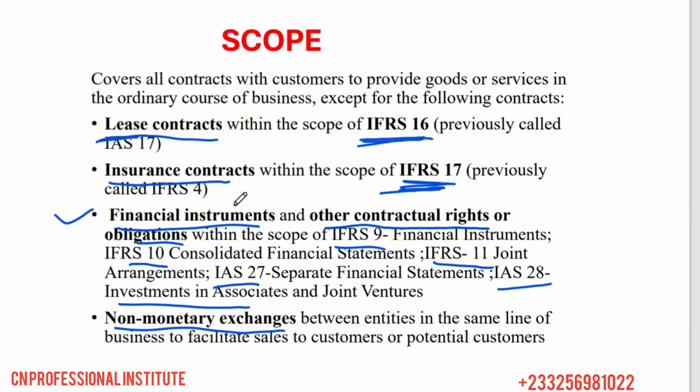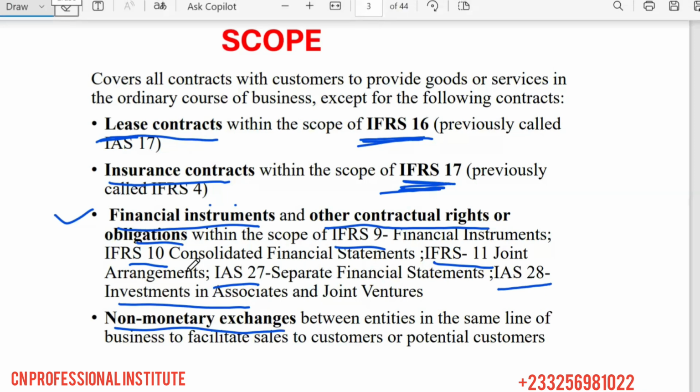The one buying the shares in the other entity will pay some amount, called the purchase consideration. Now, to the other entity, how would it account for it? Those things are not under IFRS 15. So these are the exceptions.